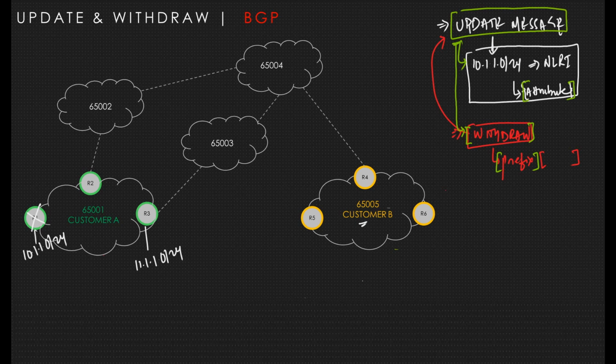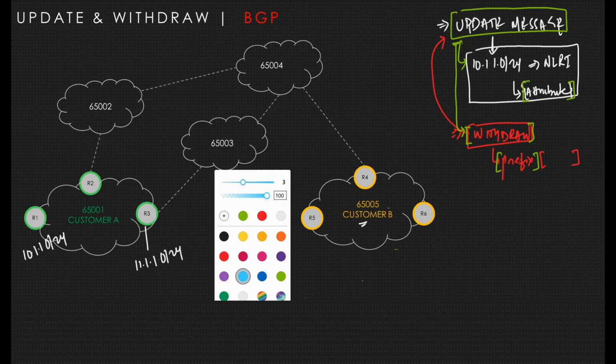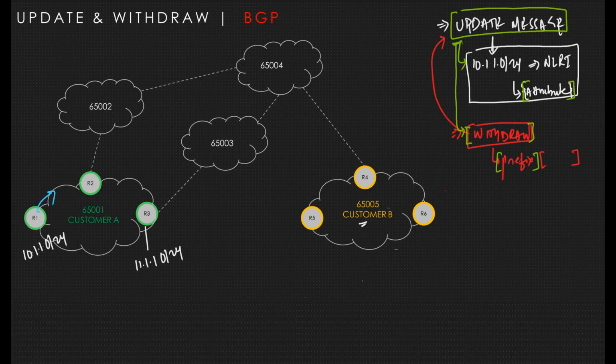And one important thing to understand is, when R1 advertises that to R2, R2 will receive it, consume it inside the memory, and regenerate an update message when it advertises. While advertising to the eBGP neighbor, it will add the AS path to that particular NLRI.